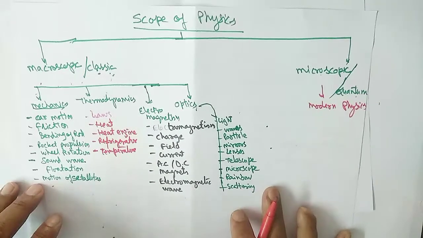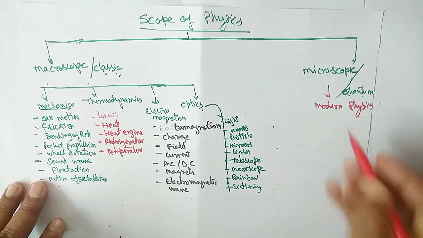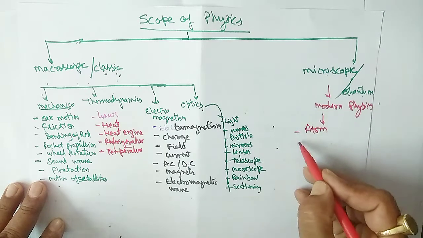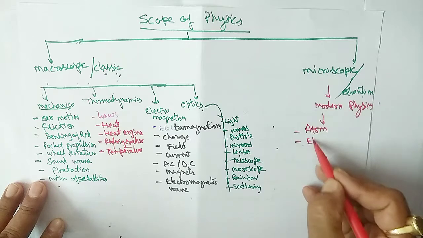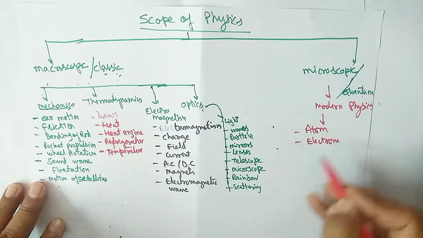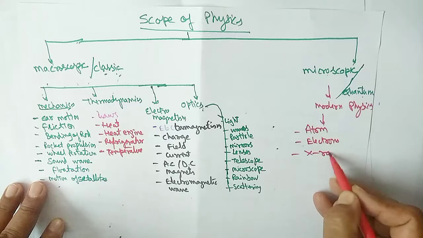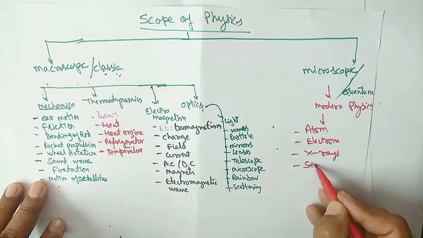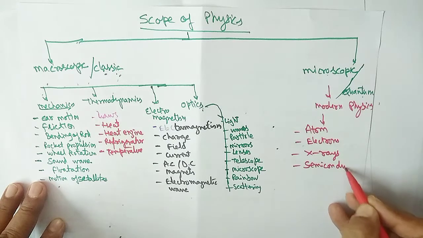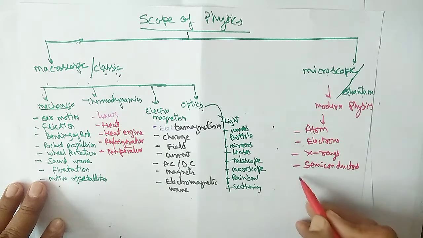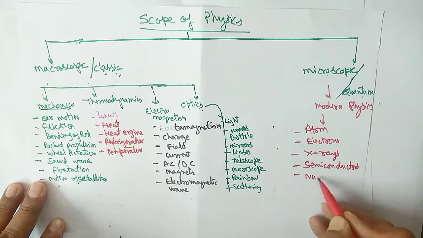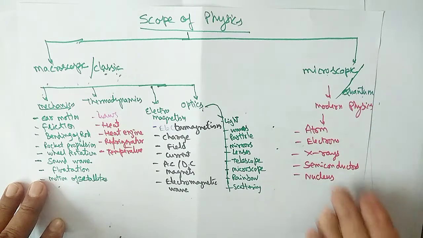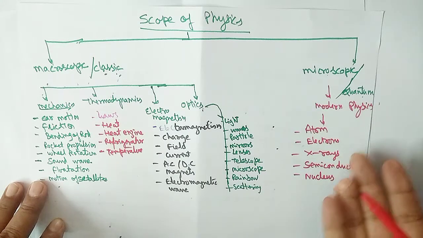Okay, it is the modern physics. In modern physics you will study about the atom, the electrons, the X-rays, the semiconductors, the nucleus, etc. So these are the topics in modern physics.